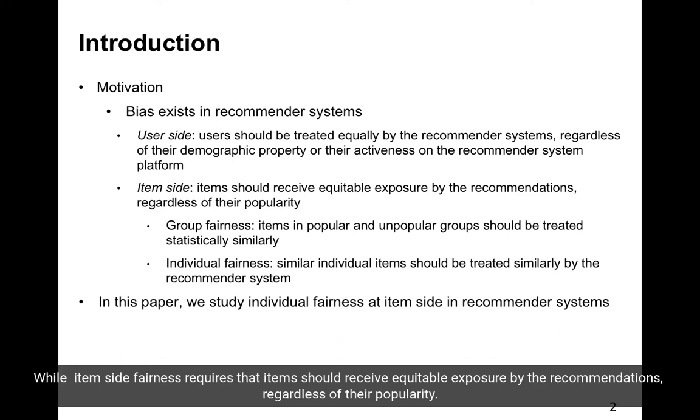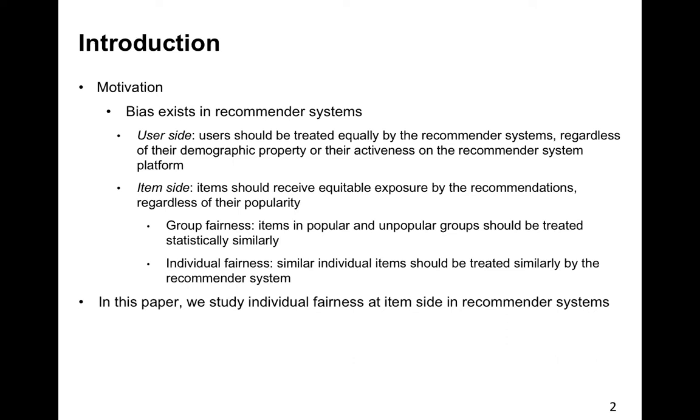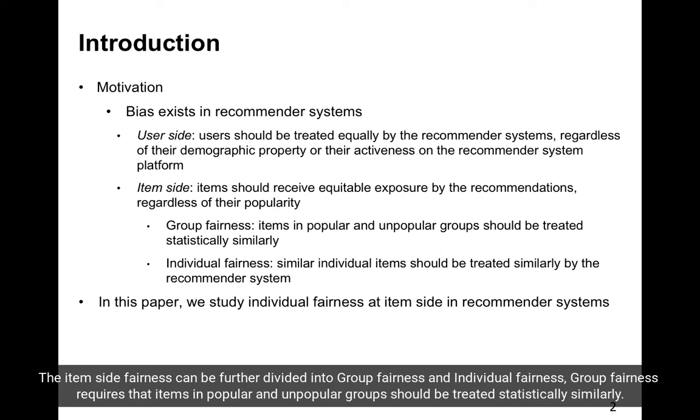While item-side fairness requires that items should receive equivalent exposure by the recommendations, regardless of their popularity. The item-side fairness can be further divided into group fairness and individual fairness.